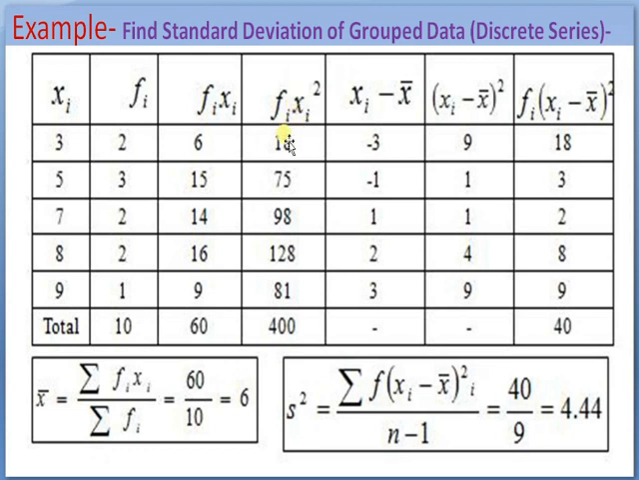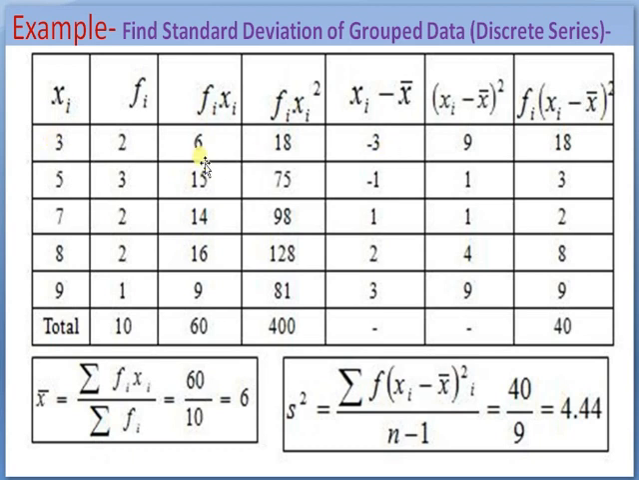Let us take an example. Find the standard deviation of grouped data in case of discrete series. These are the xi values 3, 5, 7, 8, 9, and these are the fi values 2, 3, 2, 2, 1. Fi xi means 2 into 3 is 6, 5 into 3 is 15, 7 into 2 is 14, 8 into 2 is 16, 9 into 1 is 9, and the total summation fi xi is 60, and x bar is equal to summation of fi xi divided by summation fi, and the summation fi is 10, that is mean or average is 6.